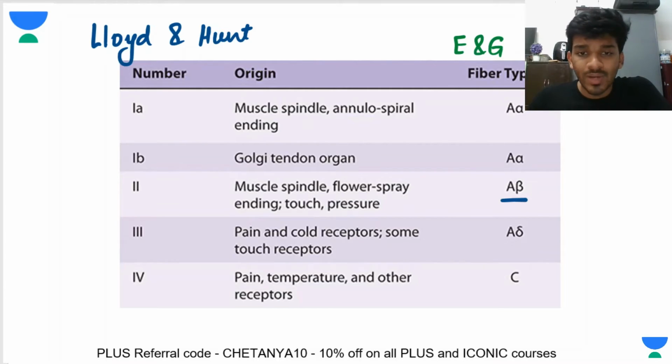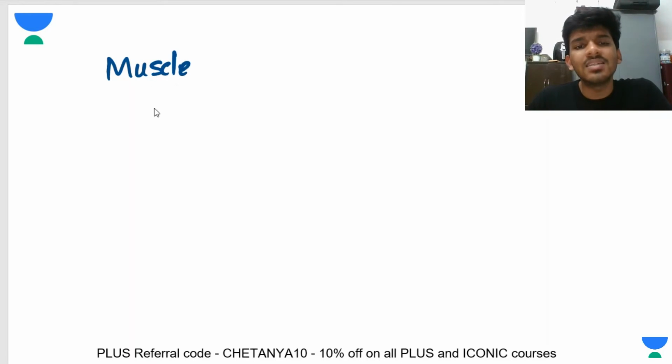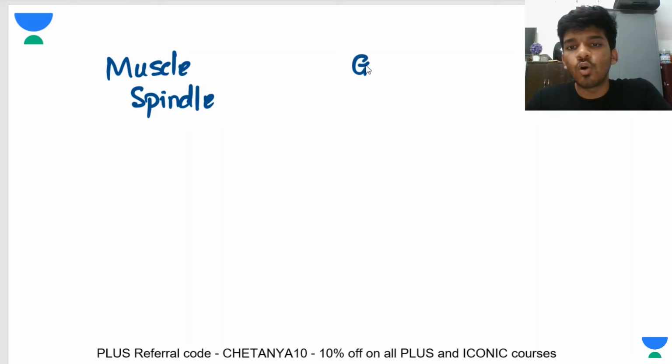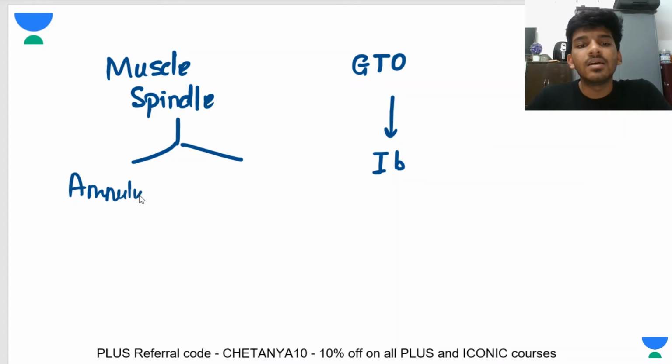Okay, so if you are getting confused, let me present it to you in a different way. See here, there are three things regarding proprioception. There is a muscle spindle. You'll study this in detail when you do neurophysiology. So there is a muscle spindle and there is a Golgi tendon organ, GTO I'm writing it as. So fibers of Golgi tendon organ are of type 1B, right? Muscle spindle fibers have two kinds of nerve endings. There is an annulospiral ending and there is a flower spray ending, right?